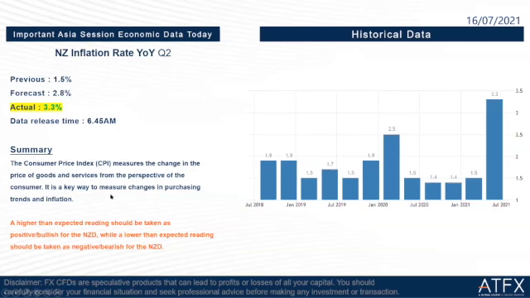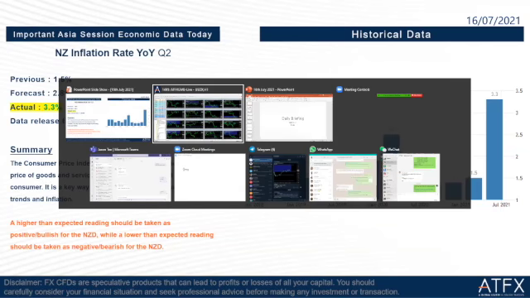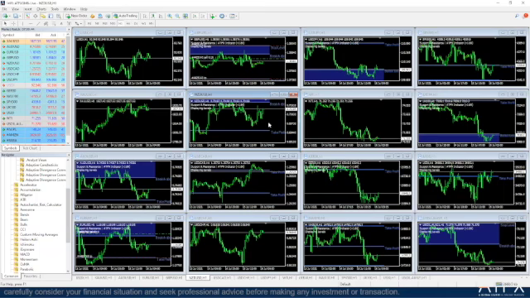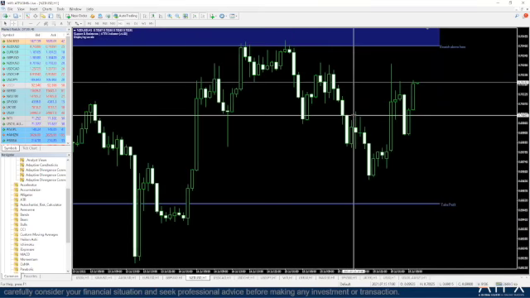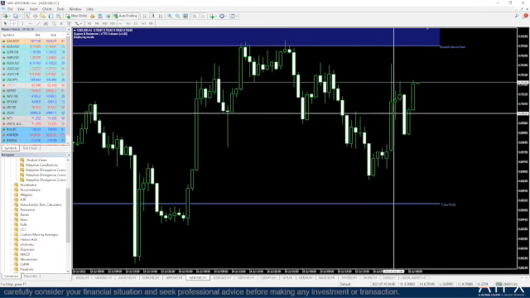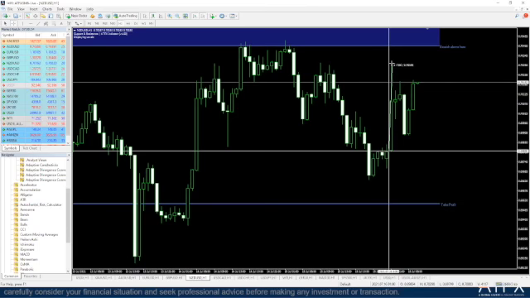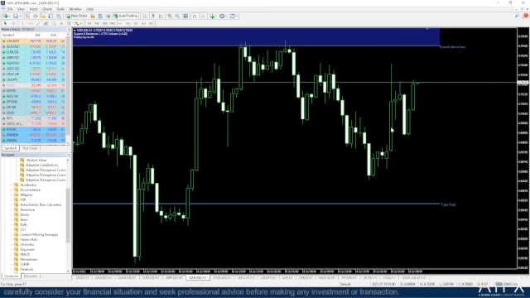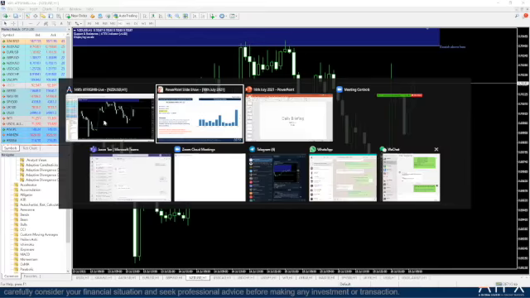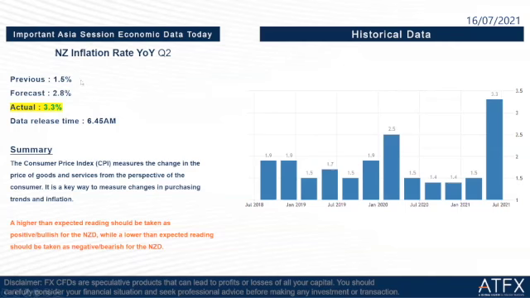Let us take a look at the NZDUSD here. The 6:45 release is at this candlestick. We can see this is a bullish candlestick for the NZDUSD, which shows the impact brought by the New Zealand inflation rate data.